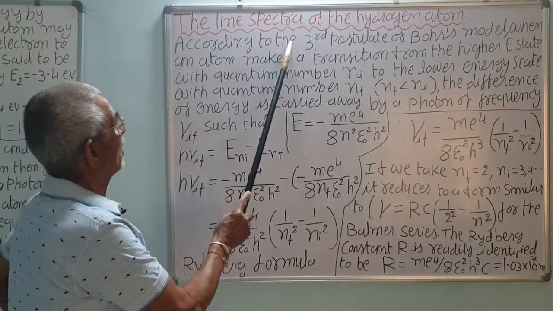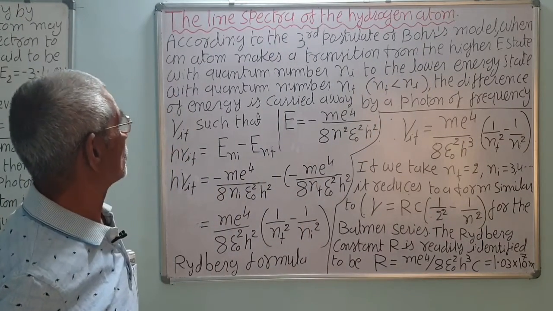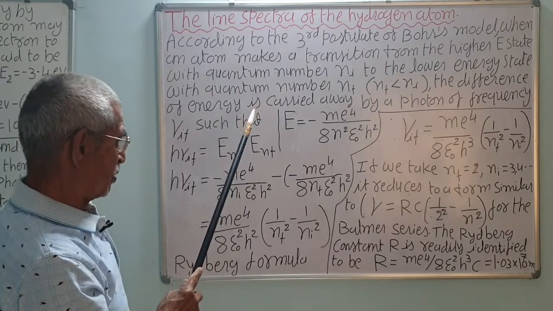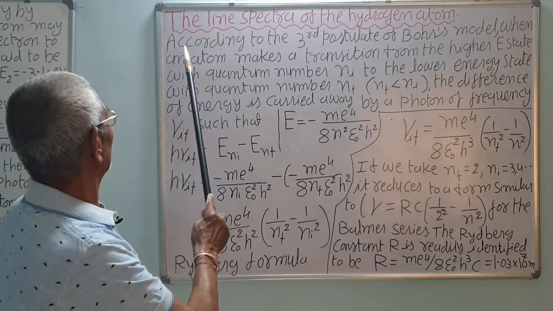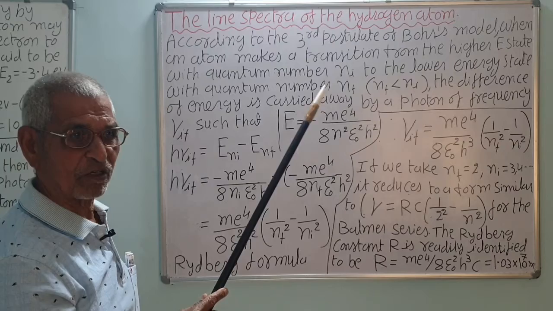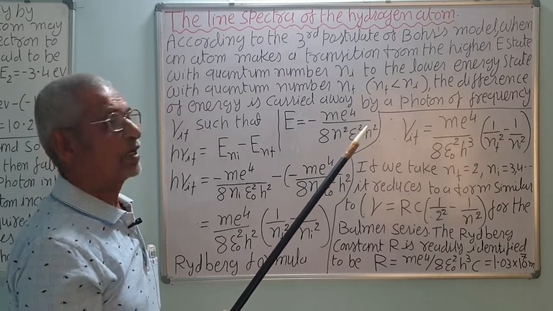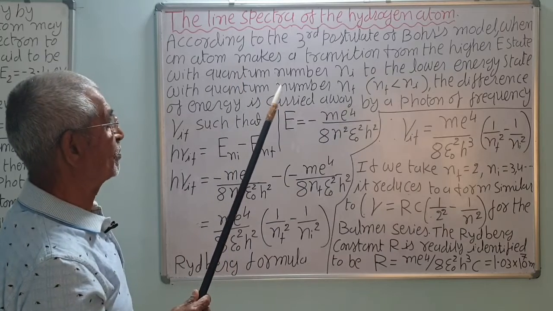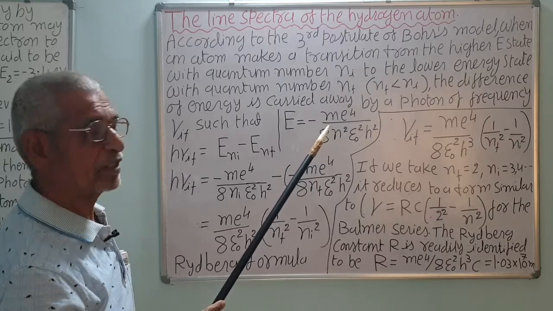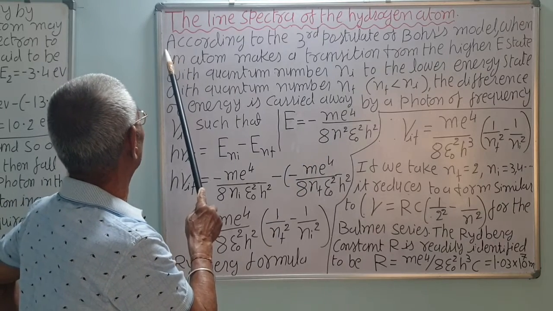The line spectra of the hydrogen atom. Bohr theory applied to the hydrogen atom. Let us see. He applied it to the atomic spectra of hydrogen, also called line spectra or characteristic spectra. It has three names: atomic spectra, line spectra, or characteristic spectra. It is a characteristic of the element. Different elements have different line spectra.